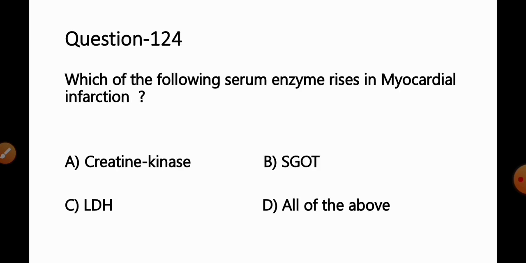Move to the next question number 124. Which of the following serum enzyme rises or elevated in the myocardial infarction? Option A, creatine kinase, B, SGOT, C, LDH, D, all of the above. It is also one of the repeatedly asked question.